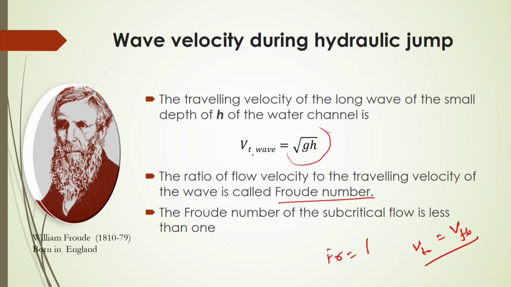If it is less than 1, then of course this travelling velocity should be less than the flow velocity. So it will be coming at this subcritical condition. And if it is greater than 1, of course the travelling velocity will be greater than this flow velocity. So in that case you can have this supercritical flow.